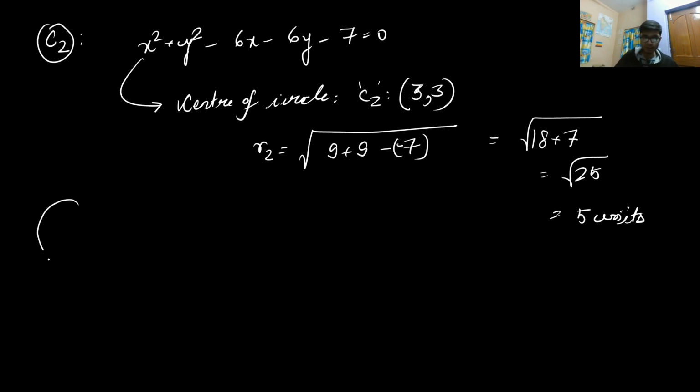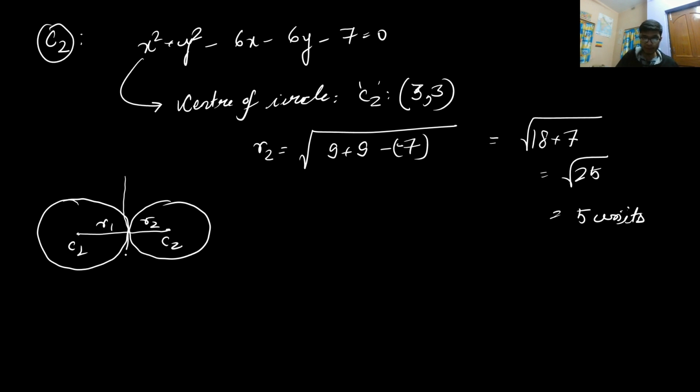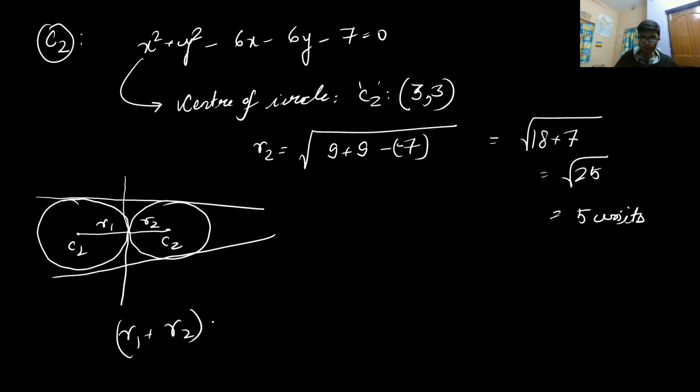Now, if the two circles are touching each other at only one point, then the criteria will be, if it is center 1 and center 2, this is radius 1 and this is radius 2. So if the circles touch at one point, then there will be three common tangents. Now for this particular case, you will find that r1 plus r2 is equal to c1c2. That means the distance between the two centers is equal to the sum of the radii.